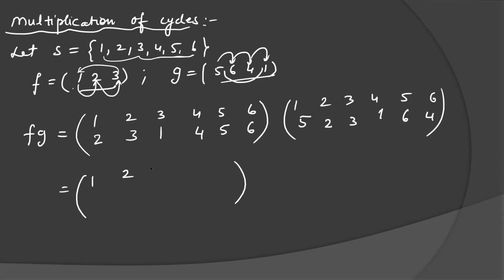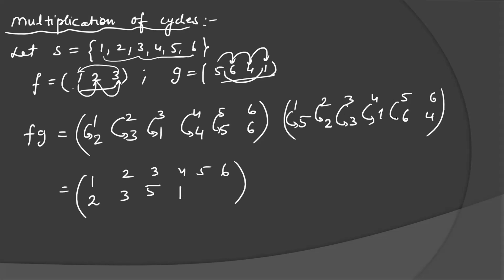The first row will be the same: 1, 2, 3, 4, 5, 6. Now see, 1 is going to 2, 2 is going to 2. Okay. 2 is going to 3, 3 is going to 3. 3 is going to 1, 1 is going to 5. 4 is going to 4, 4 is going to 1. 5 is going to 5, 5 is going to 6. 6 is going to 6, 6 is going to 4.